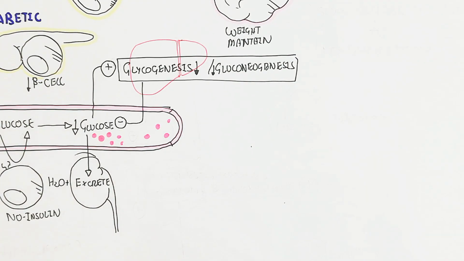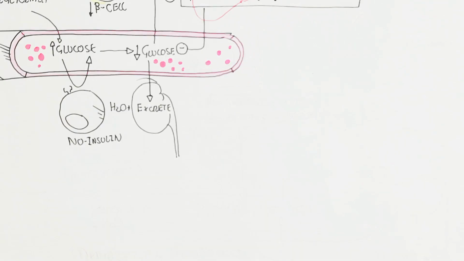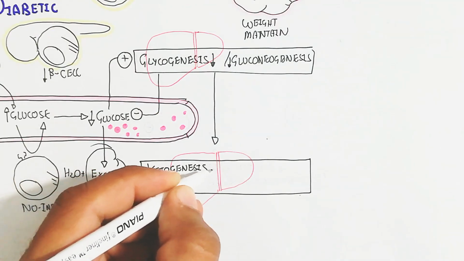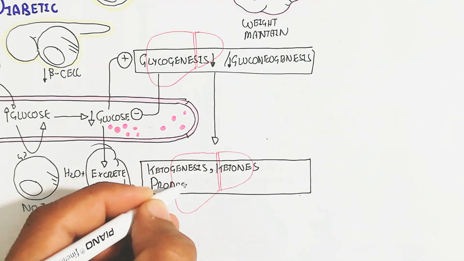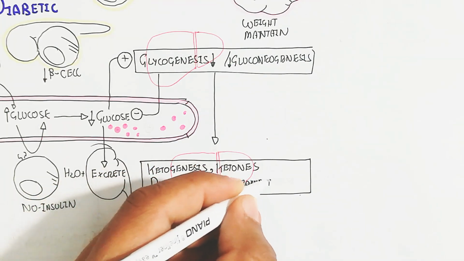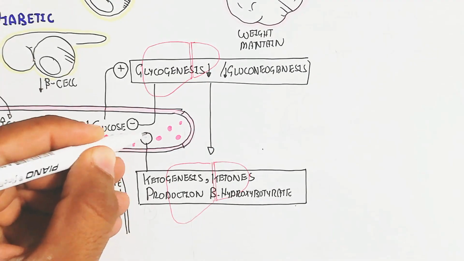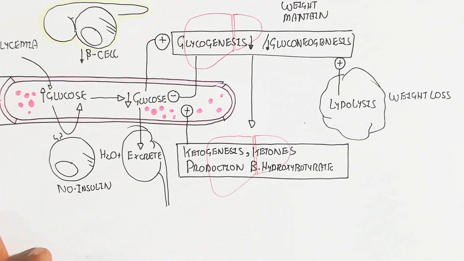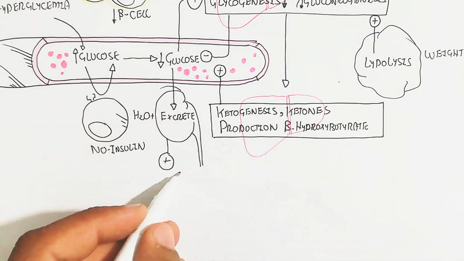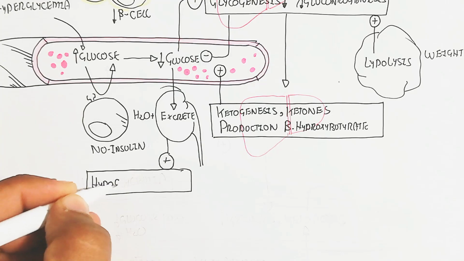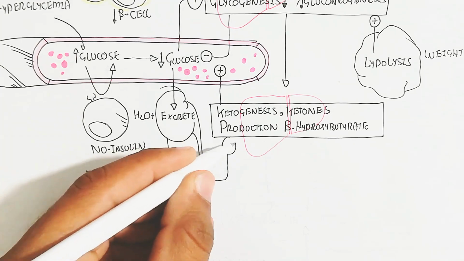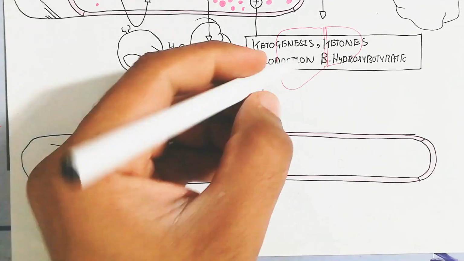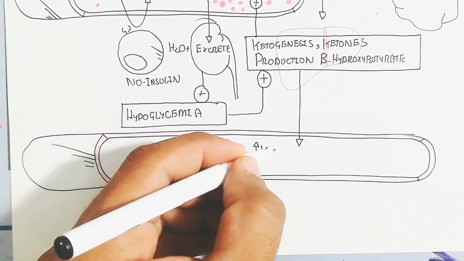Gluconeogenesis will be decreased due to decreased uptake of glucose, and this decrease of glucose will lead to ketogenesis in the liver and ketone production like beta hydroxybutyrate, and the extra glucose will be excreted with water through the kidney, the urinary system. It means that dehydration will occur more. Remember, insulin will not act, so lipolysis will occur, weight loss will increase more, and the lipids are used for gluconeogenesis as well as ketogenesis.